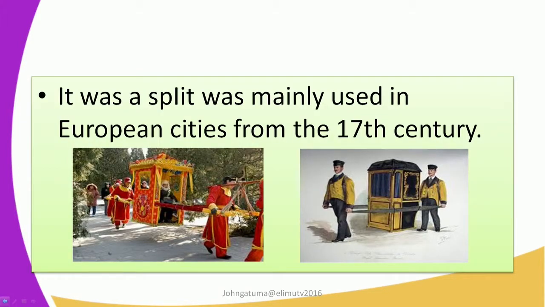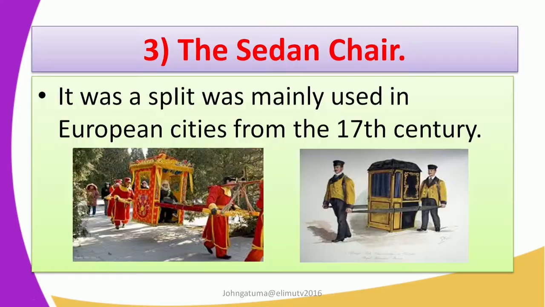Having looked at that, we look at the third vehicle. The third vehicle is the sedan chair. This was mainly used in Europe from the 17th century. It was a special chair that was fitted with two poles running on the side from back to front.